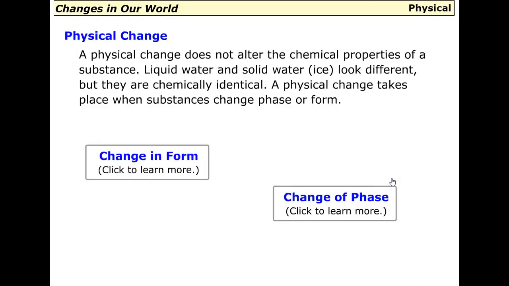A physical change does not alter the chemical properties of a substance. Liquid water and solid water look different, but they are chemically identical. A physical change takes place when substances change phase or form.